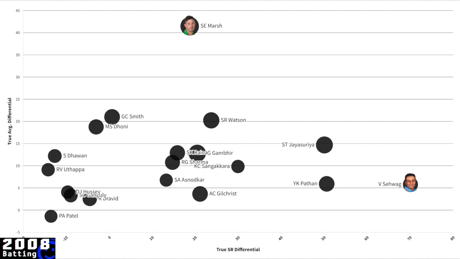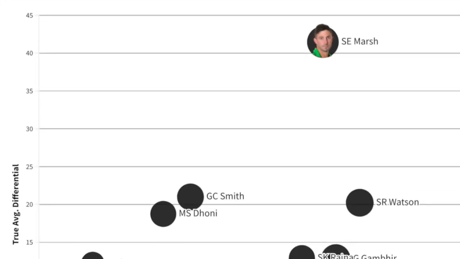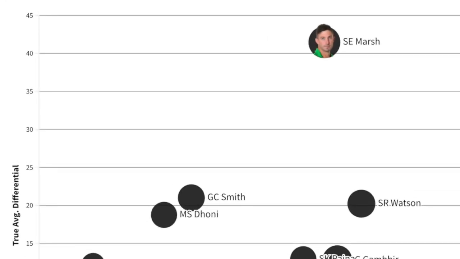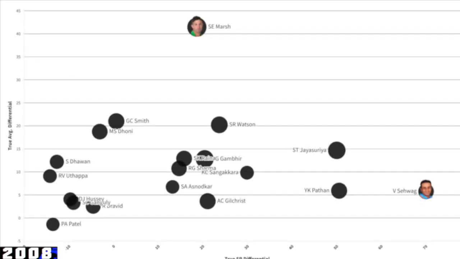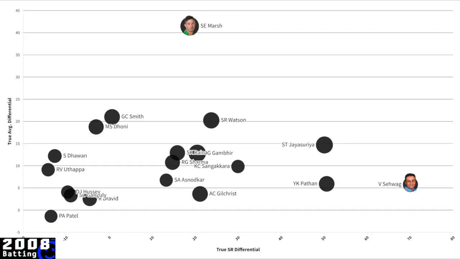While Marsh was an elite wicket preserver who scored at a pretty good clip himself, even in today's era, a player like him would be in demand. He was Faf before Faf happened, even though they are basically the same age, so I'm not quite sure how that works.